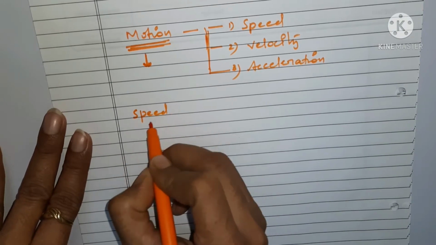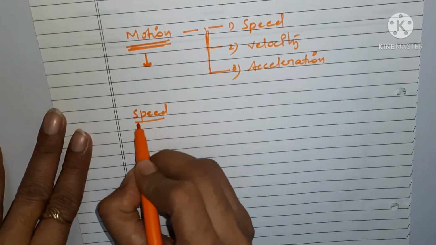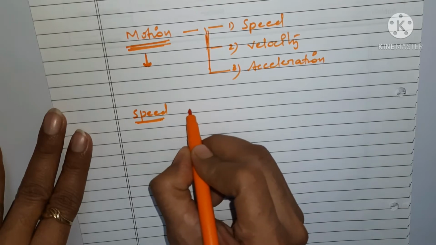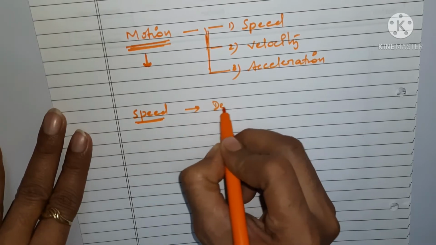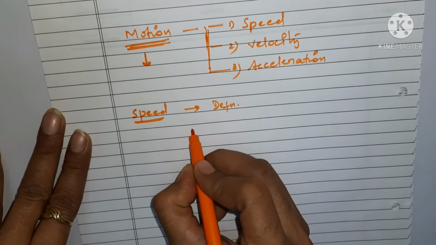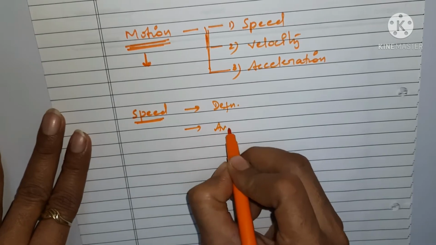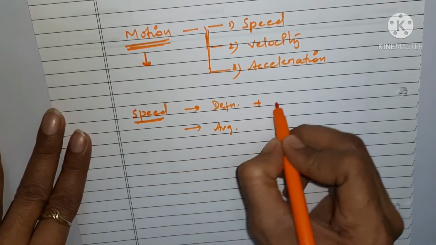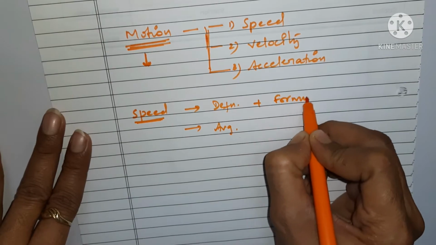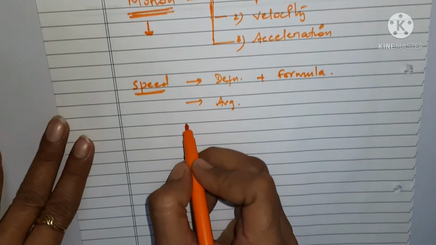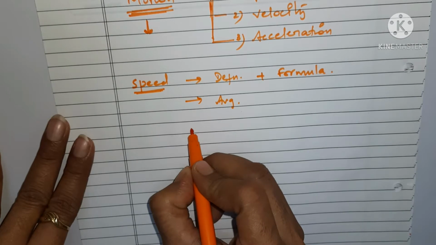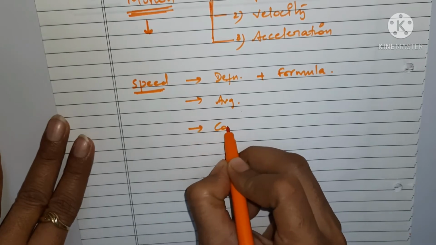Now when we are going to discuss speed, there are 2 terms regarding speed. First we are going to see the definition. Secondly, we are going to discuss average speed definition, and then formula. We'll talk about the formula, how to find the speed. Then we'll talk about constant speed.